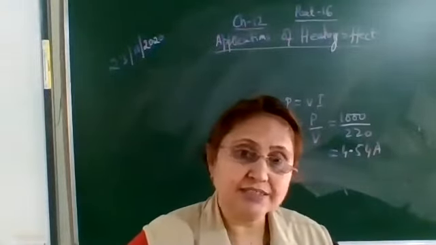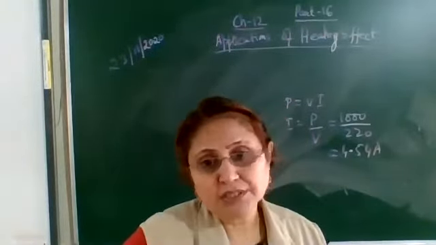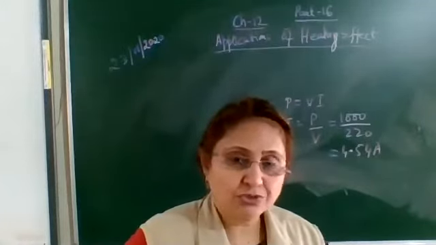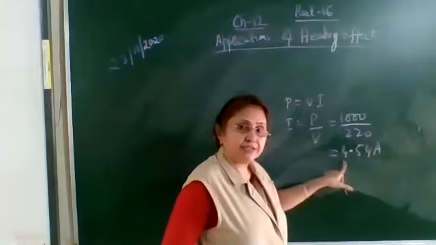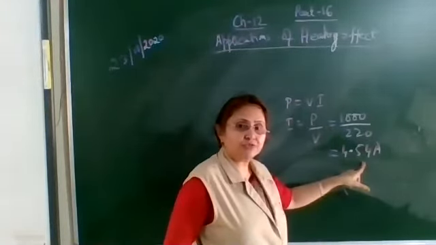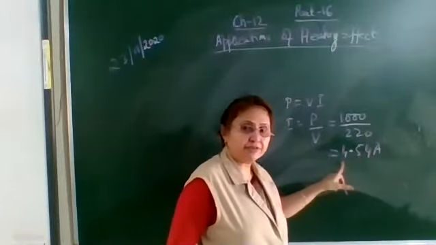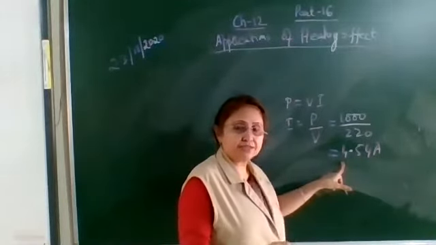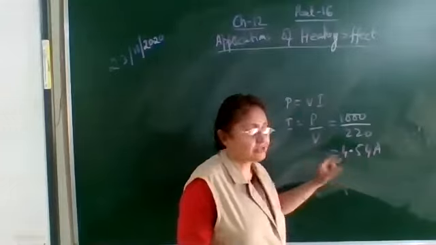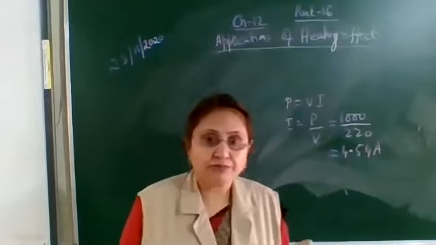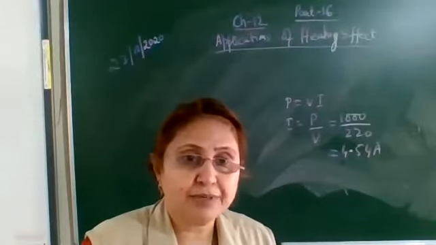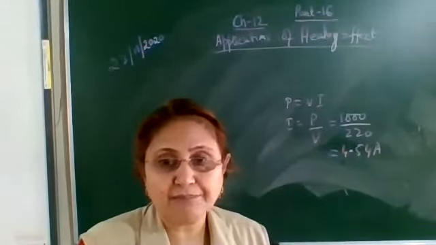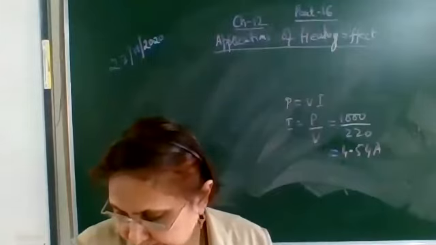For the electric iron, the current will be 4.54 ampere, so the electric fuse connected in series to the iron should be rated 5 ampere. If the current exceeds 5 ampere, the fuse wire will melt.